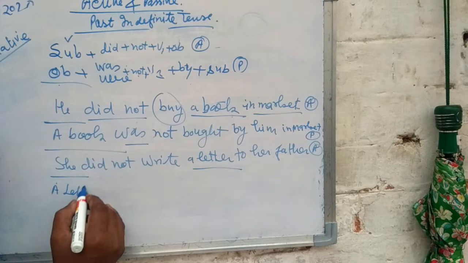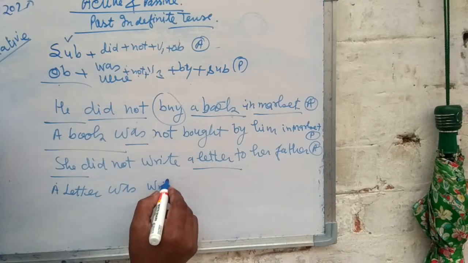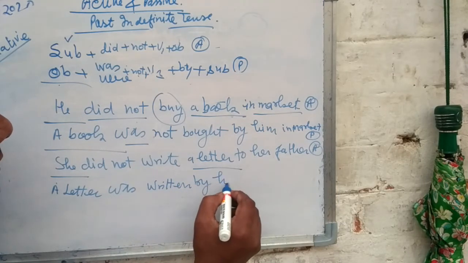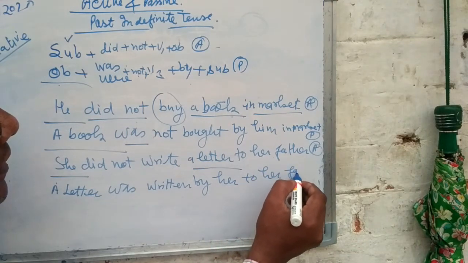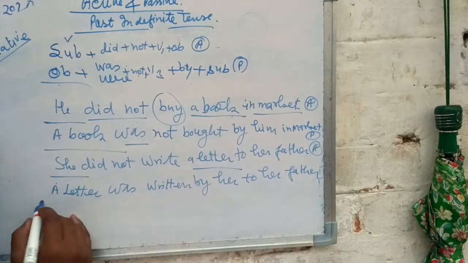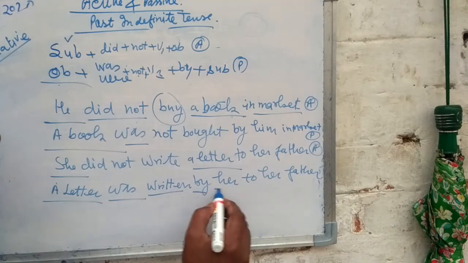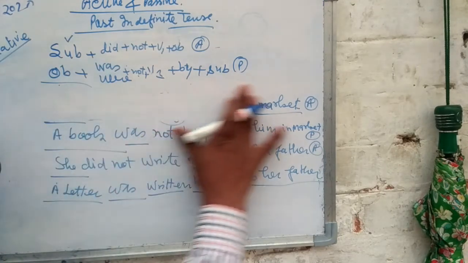A letter was not written by her to her father. The object takes one out of was or were, then third form, by, subject is her, and remaining words to her father. Thus, we can change a negative sentence in active into passive.